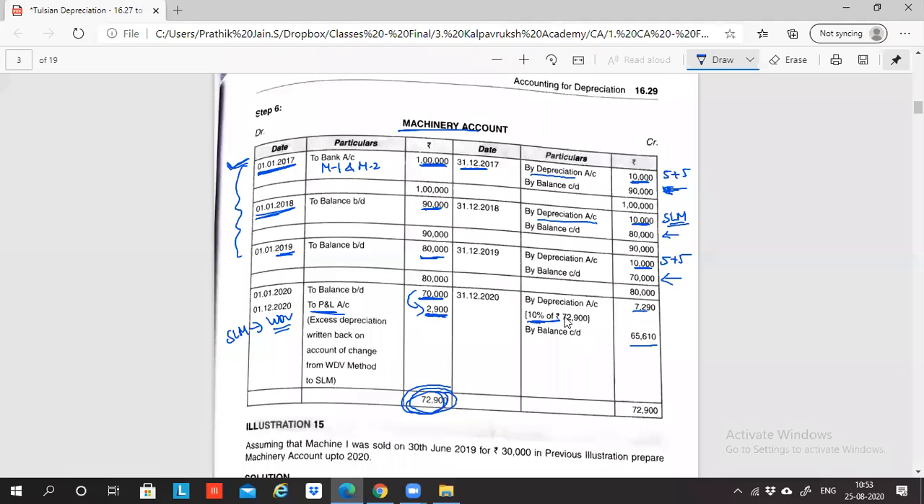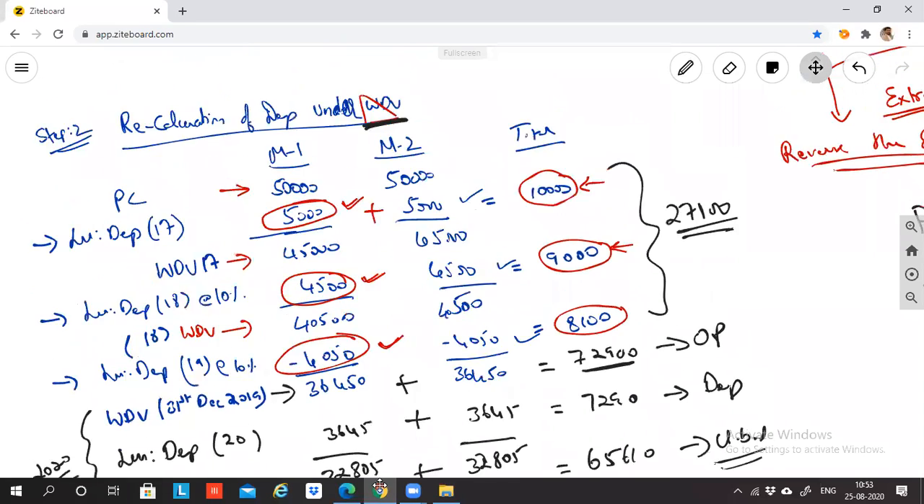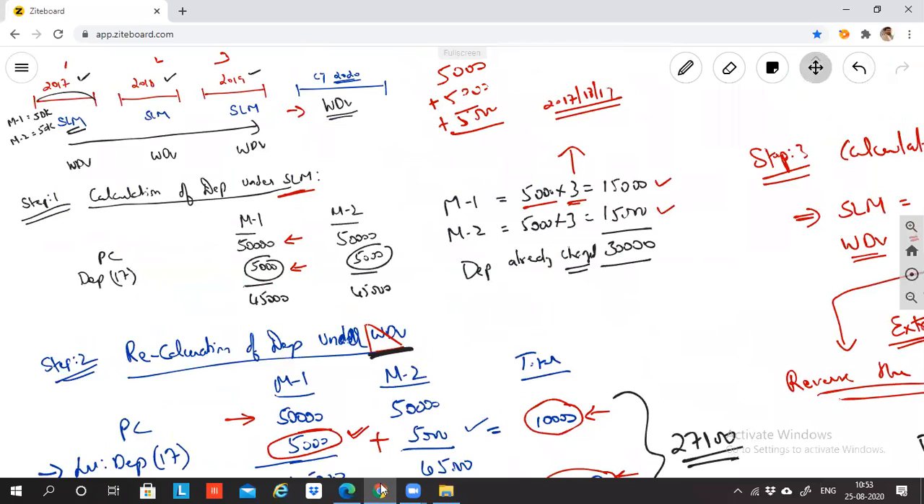So are you able to understand what we are doing? We are first calculating depreciation under the SLM method, the old method. Under the old method, first calculate depreciation, then recalculate the depreciation under the new method, then take the step 3 difference.